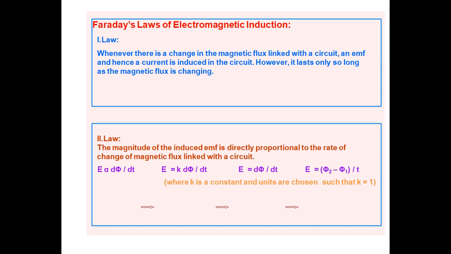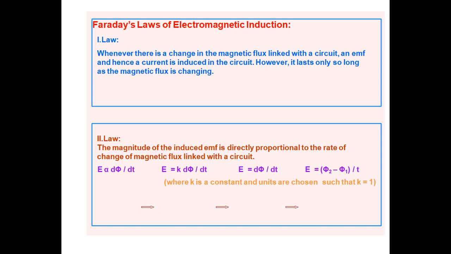However, it lasts only so long as the magnetic flux is changing. The magnitude of the EMF induced in the circuit is directly proportional to the rate of change of magnetic flux.